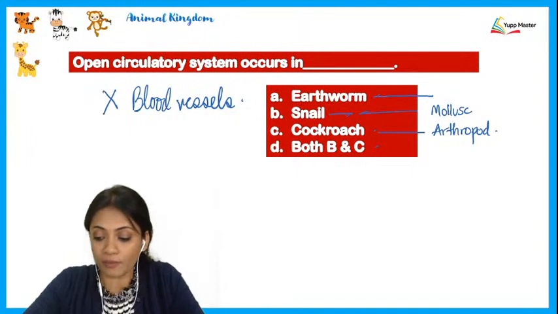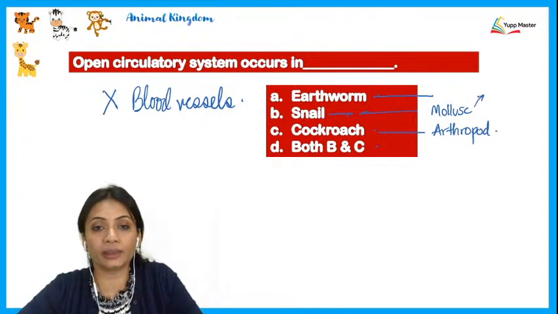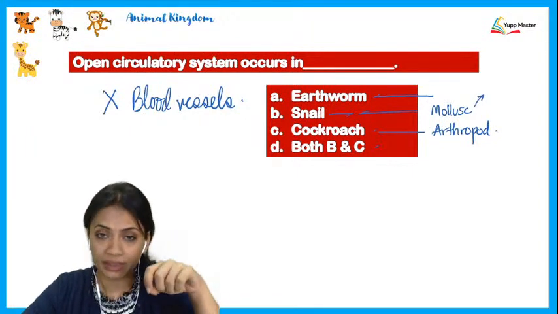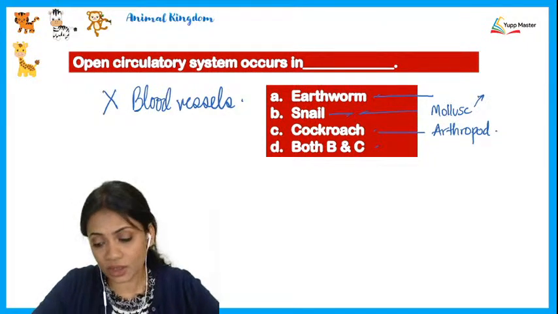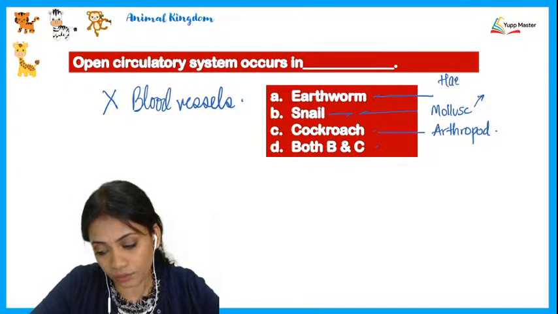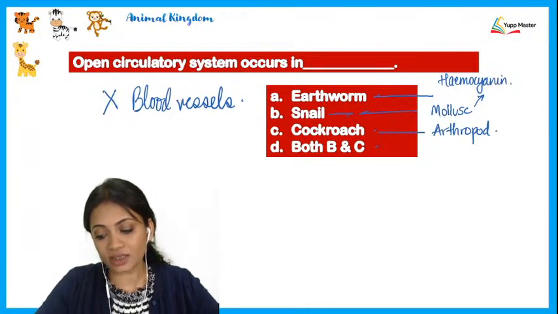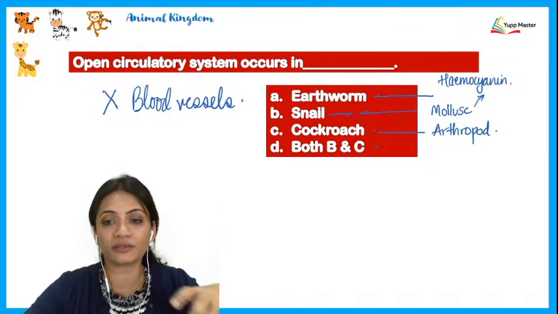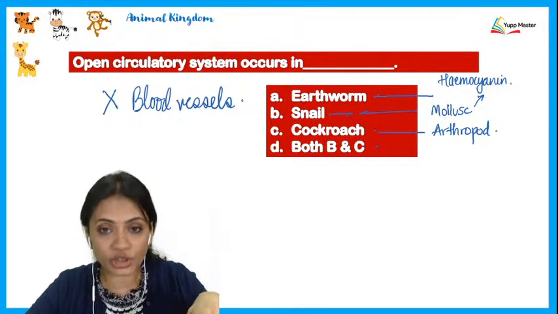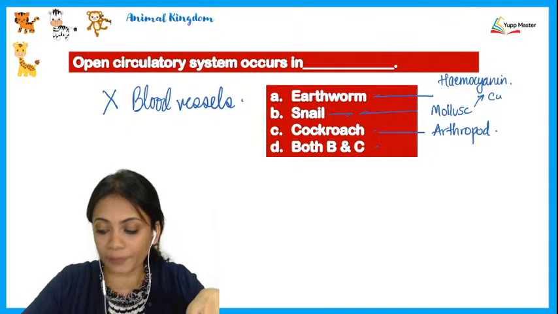And if you remember, mollusks have blood which has a copper pigment in it, and that copper pigment is called hemocyanin. That is the reason why the blood of snails is slightly bluish in color, due to the presence of copper pigment.